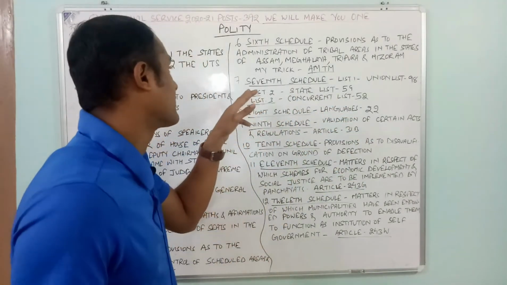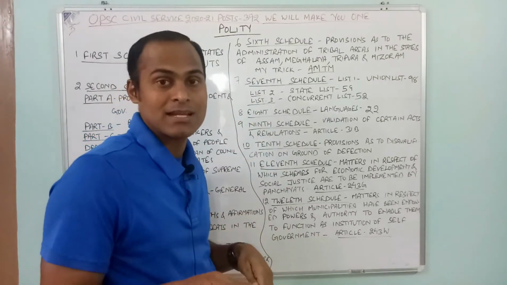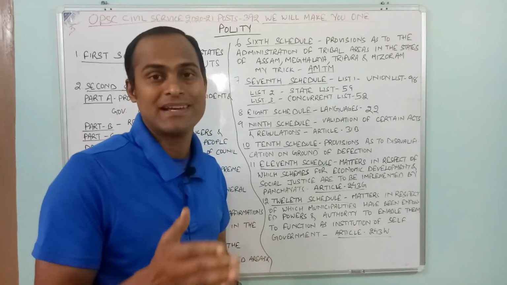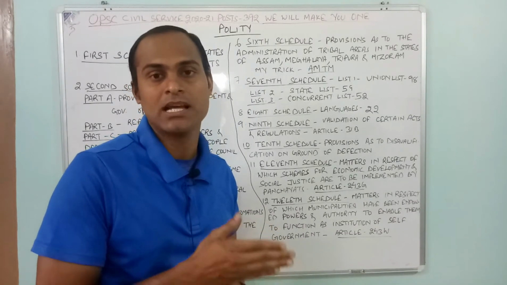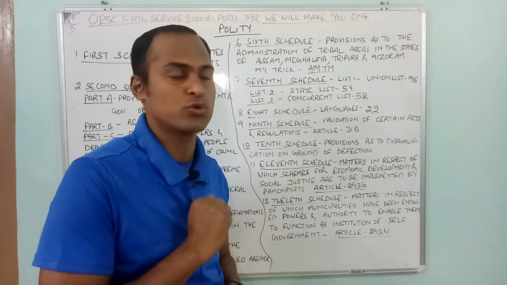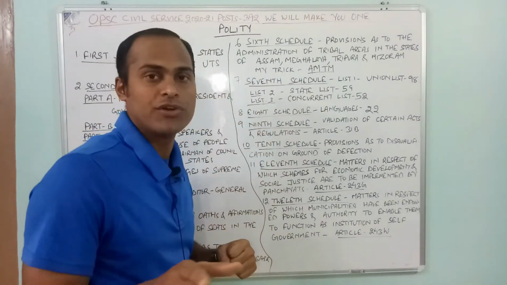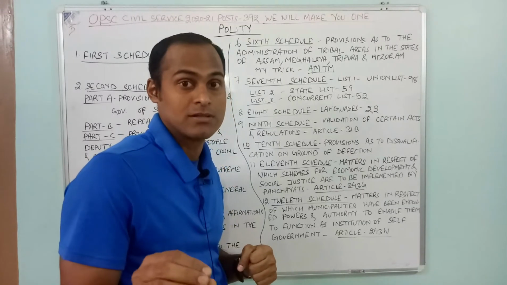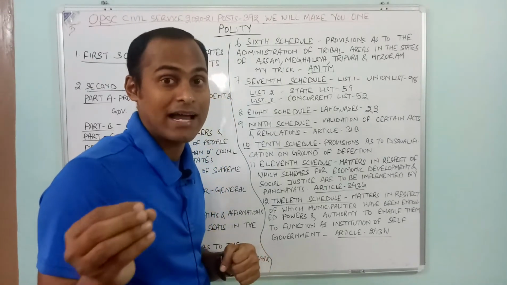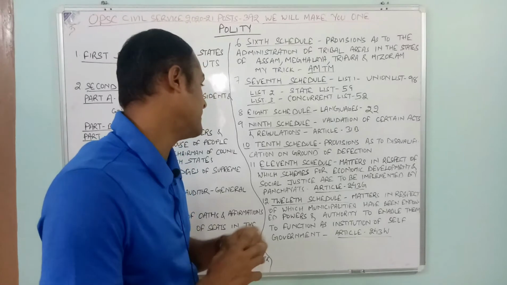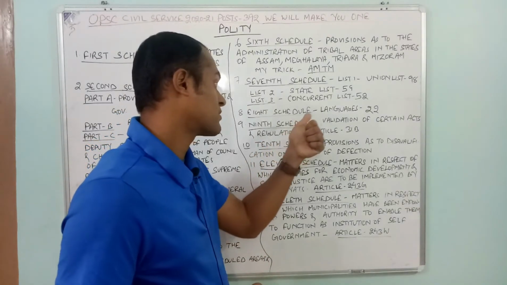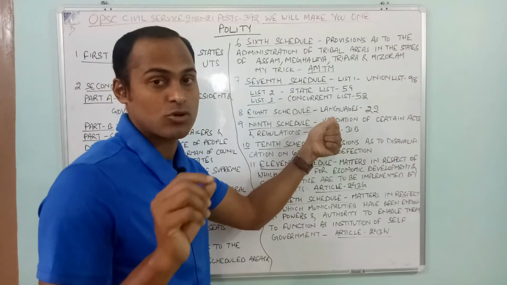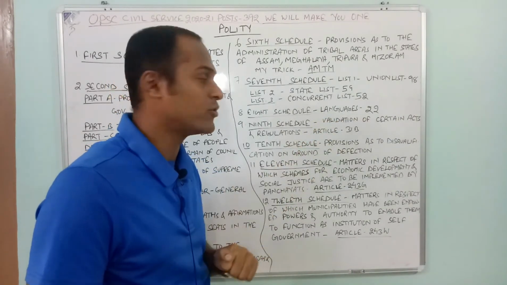Then the seventh schedule, we have discussed: the Union list currently has 98 subjects, the State list has 59 subjects, and the Concurrent list has 52 subjects. Then the 8th schedule, we discussed the 22 languages officially recognized by the Government of India. If a question is asked on constitutionally recognized languages, it is 22 languages.